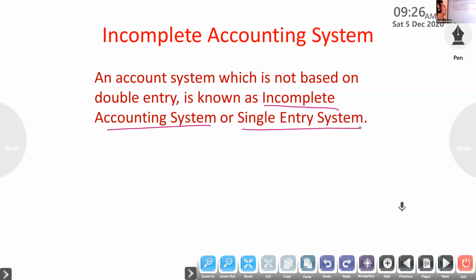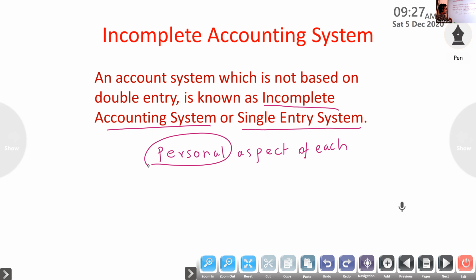Under this system we are recording only the personal aspect of each transaction. We know the types of account: real, nominal and personal. Here we are recording only the personal.